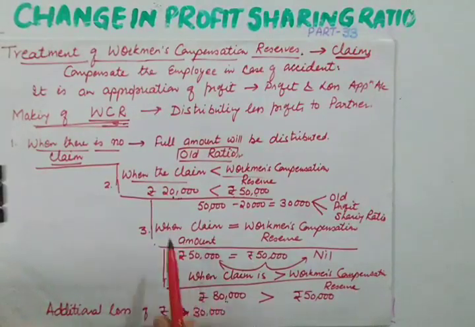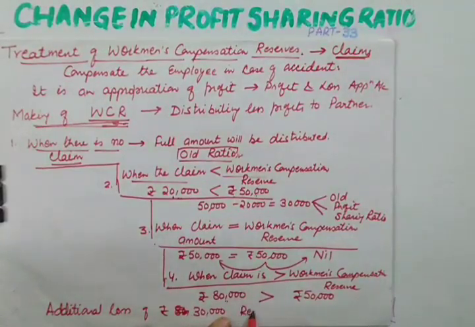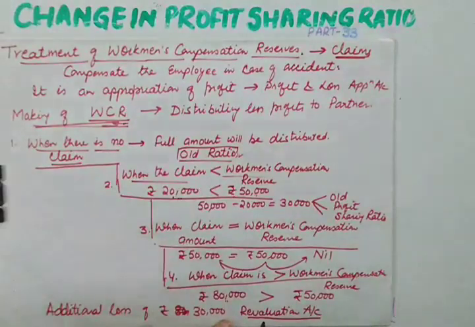This additional loss of 30,000 will be met out of the profits. Whenever there is an admission, whenever there is a reconstitution of partnership, we open a new account which is known as the revaluation account. This revaluation account is a nominal account which is opened to evaluate or assess our assets and liabilities.